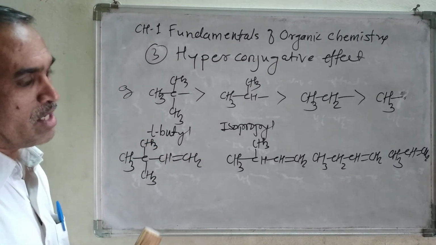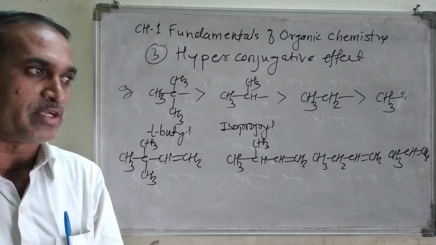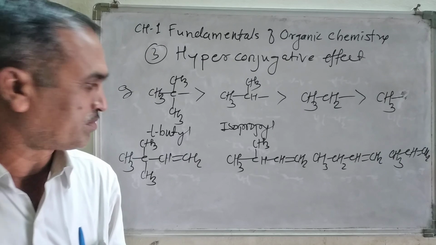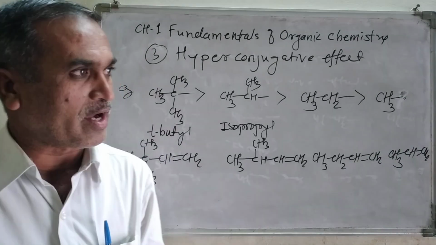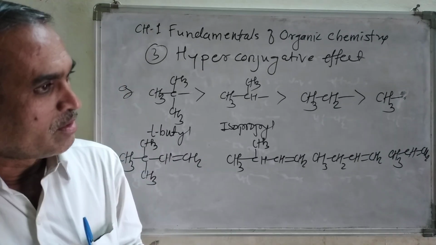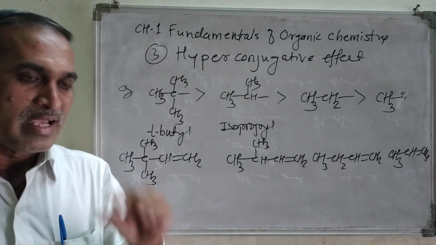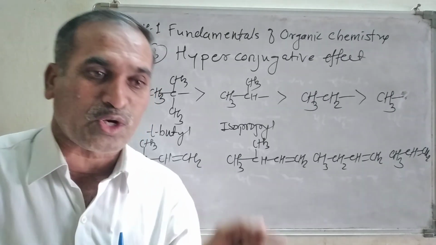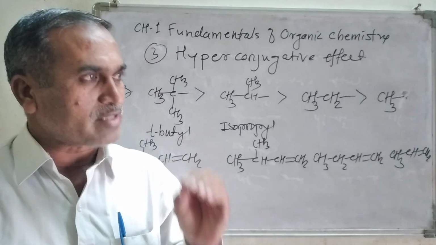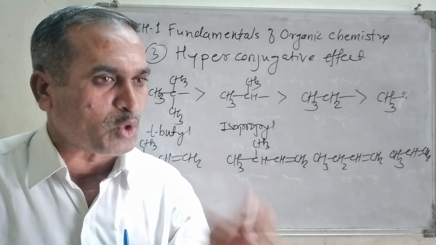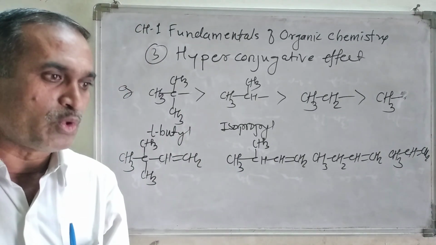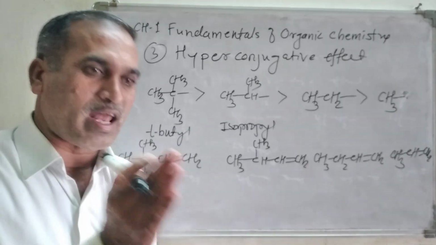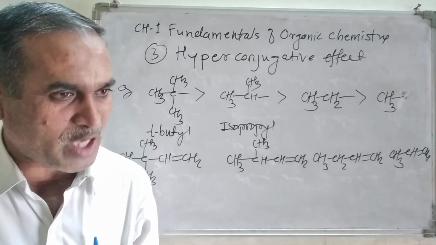Now, a hyperconjugative effect is possible when there are alpha hydrogen atoms. If there is no alpha hydrogen atom, there is no hyperconjugative effect. In general, you remember, if the number of hyperconjugative structures goes on increasing, the stability of that molecule goes on increasing. How to identify whether an alpha hydrogen atom is present or not?